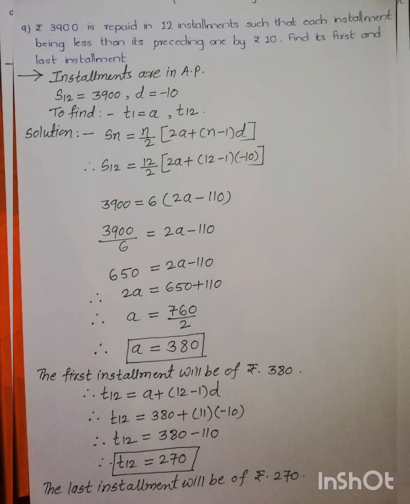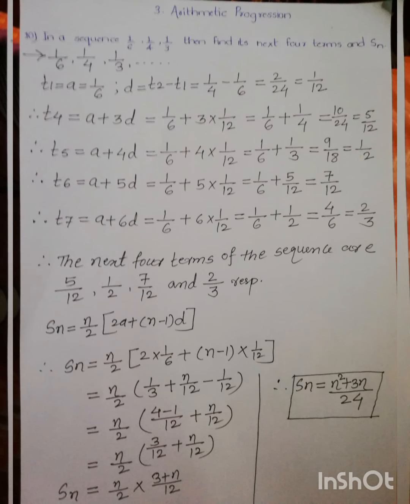Then the first installment will be rupees 380. a is the first term and that is the first installment. Now we will find out the last installment, which is the 12th installment. So T12, by putting n is equal to 12 in the Tn formula, we get T12 is equal to a plus (12 minus 1)d. Again putting a is equal to 380, T12 is equal to 380 plus 11 into minus 10, which is minus 110. So T12 is equal to 270 and thus the last installment will be rupees 270.